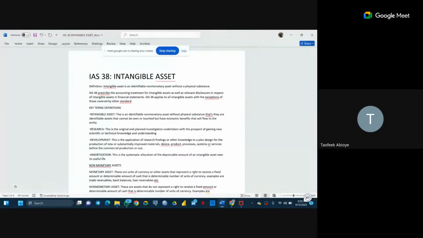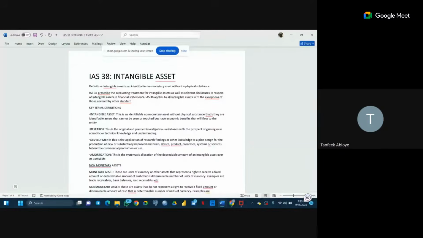So IAS 38 prescribes the accounting treatment for intangible assets as well as the relevant disclosures in respect of intangible assets in financial statements. IAS 38 applies to all intangible assets with the exception of those covered by other standards. We have not discussed IAS 16. Probably that will be our next topic after this. Okay, we are going to look at IAS 37, then after IAS 37, we are going to look at IAS 16 and IAS 40.